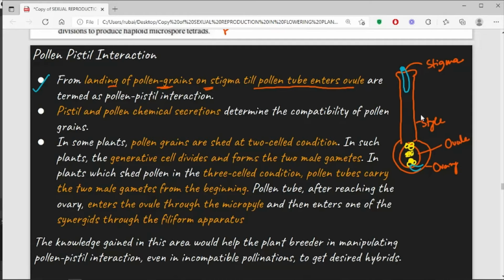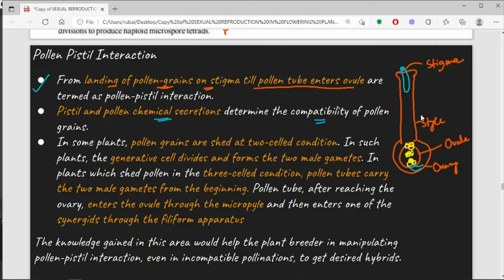Now, how does exactly this interaction take place? It takes place with the help of some chemicals which are secreted by these parts of the plant, so that the compatibility of the pollen grains is determined. So suppose a pollen grain falls on the stigma but it is not compatible with that particular flower, the pollen tube formation will either not take place, or even if the pollen tube grows into the style, it will be destroyed.